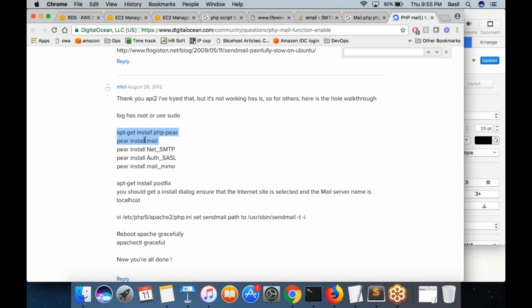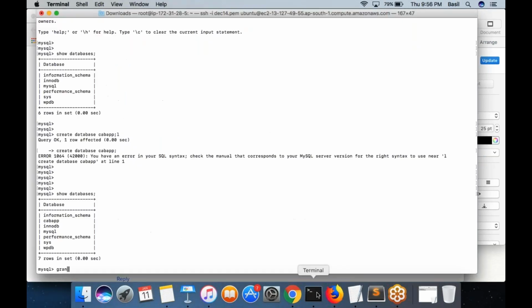Your intention is to write a PHP script inside your var www html folder. The script would send out an email using the SES credential that you have created in AWS. I will tell you what we need to do.